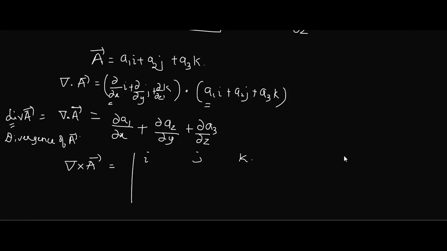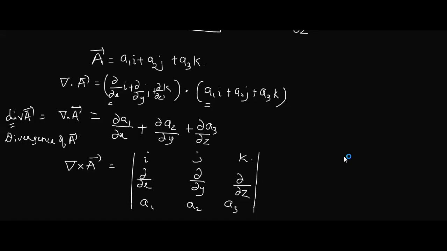What is the i coefficient of del? Dou by dou x. Next, what do I have to write? Dou by dou y, dou by dou z. Next, the third row is A1, A2, A3, the coefficients of A. You know now how to expand the determinant and find the result. Suppose I expand it; tell me, is it a vector or a scalar quantity? Vector. All of you agree? Yes, it's a vector quantity.